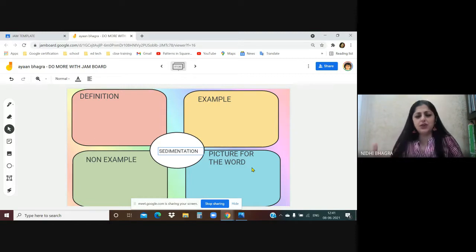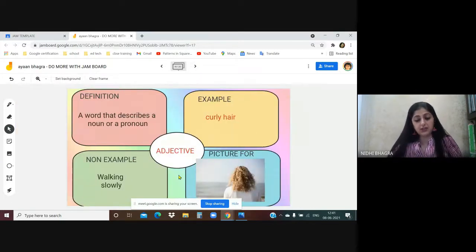The Freire model has different versions. Here I've included a picture because we have an option of adding an image, right? So with sedimentation, this way it can be done for English, Hindi, all subjects. Like adjective, you can just write down adjective. I have done one activity for adjective just to show you: what is adjective, its definition, example, non-example. Now it looks easy, but when the child has to think about a non-example, the child should know the entire concept, and then add an image of that. So this is how I conducted this Freire model.